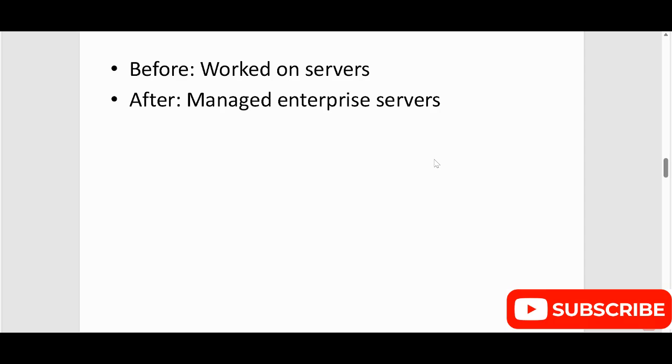In this way you just have to use the correct prompt. Then you will notice it will change "worked on servers" into "managed enterprise servers". So this is the difference. I will show a demo at the end. Just explaining it for now, so please keep this in mind.